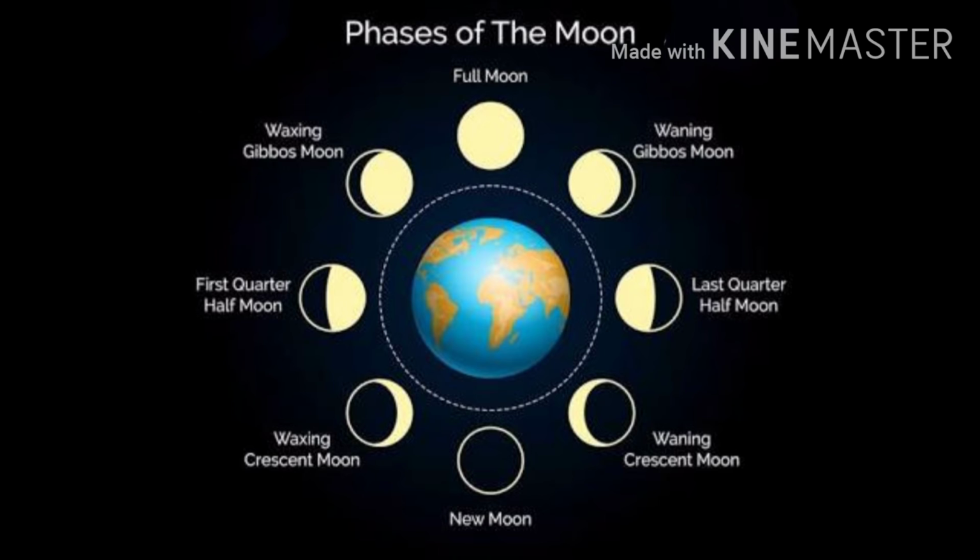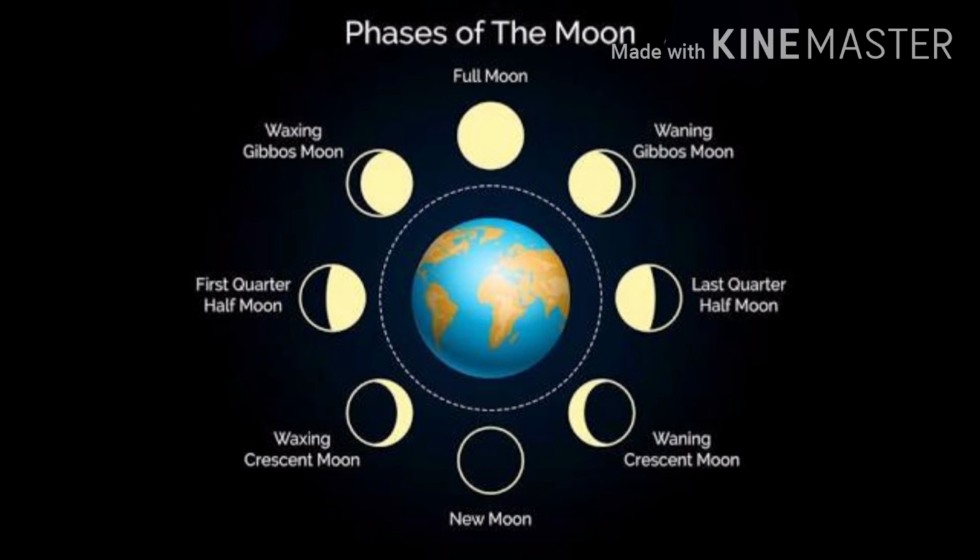So when the sunlight is falling on the moon and that face of the moon is seen by the human beings on the earth, then we can see the lighted moon, and that is called full moon. And if we are not able to see the moon, it means the lighted area of the moon is facing the sun and not facing the earth, so that is called new moon. Slowly the sunlight falls on the moon and the moon increases in size, that is called crescent moon. So it can be called waxing crescent moon.